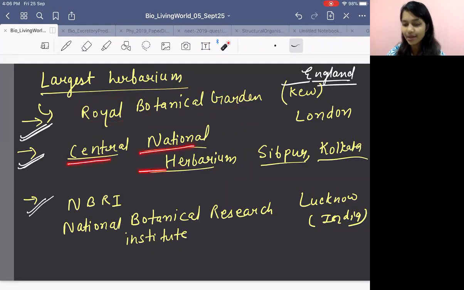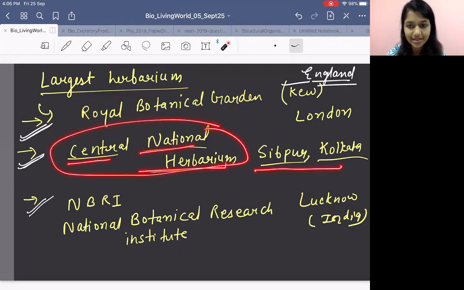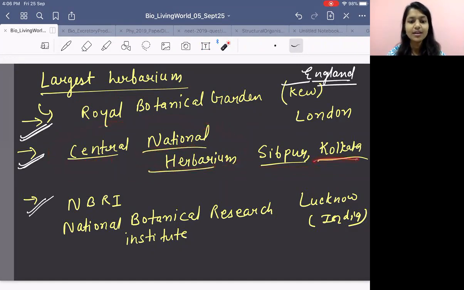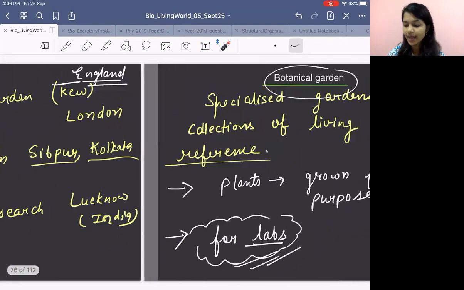Central National Herbarium, where it is located? It is located in Kolkata. Central National Herbarium, located in Kolkata. National Botanical Research Institute, located in Lucknow. So you need to remember these three herbarium, right? I had taught this already, है ना?